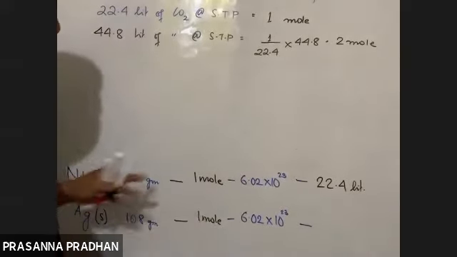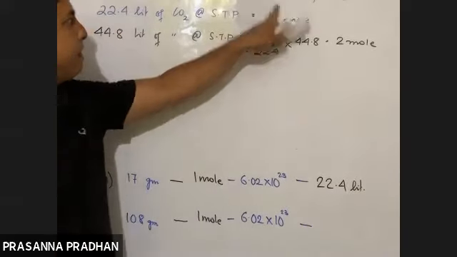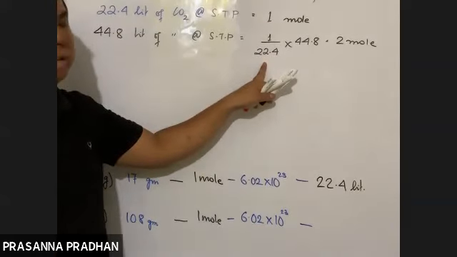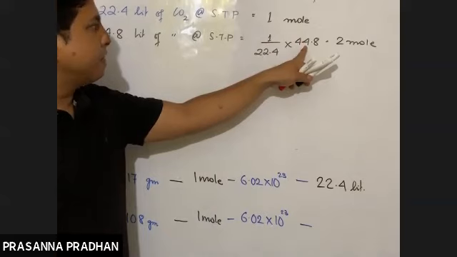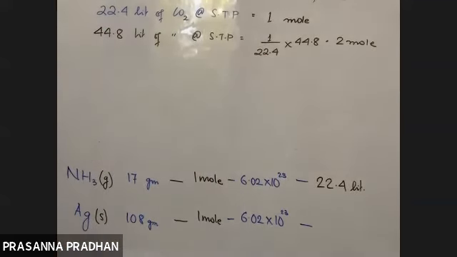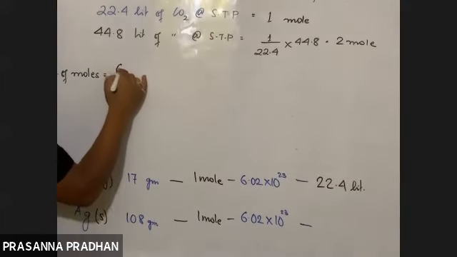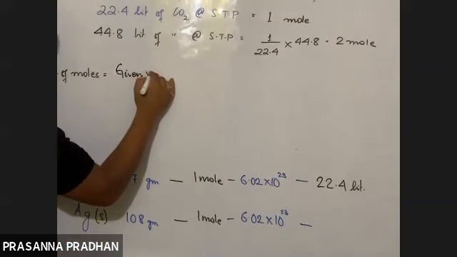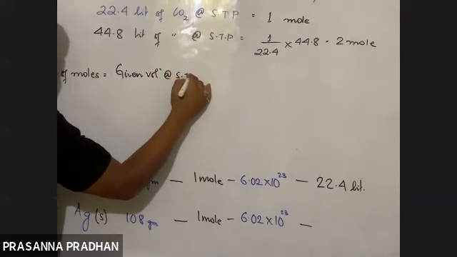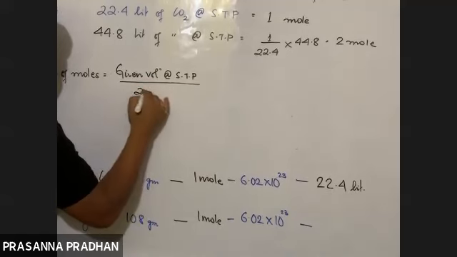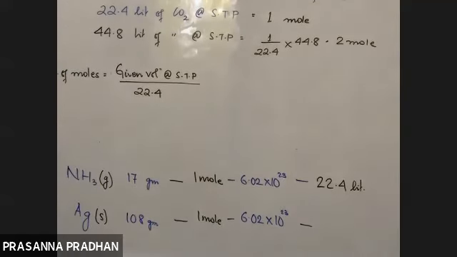So in order to find out the number of moles, we divided the given volume by 22.4 liters. So what is the formula for finding out the number of moles then? It is equal to the given volume at STP divided by 22.4. So this is the formula for finding the number of moles if the volume at STP is given.